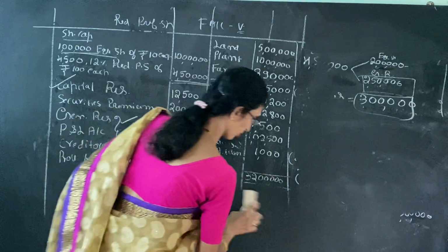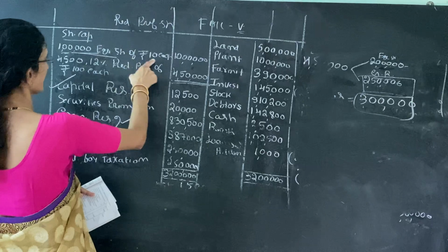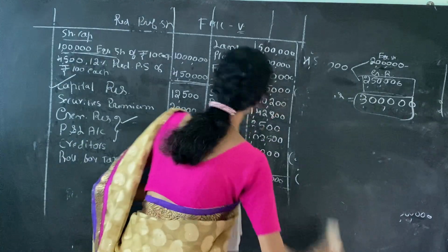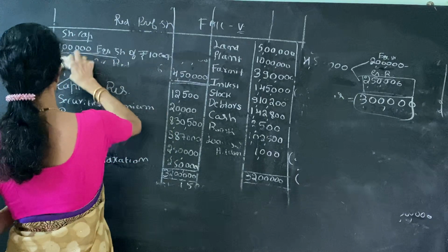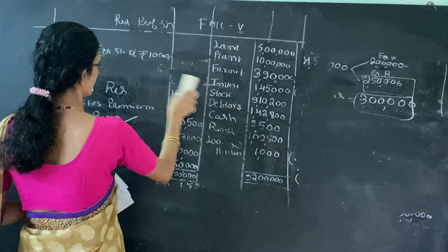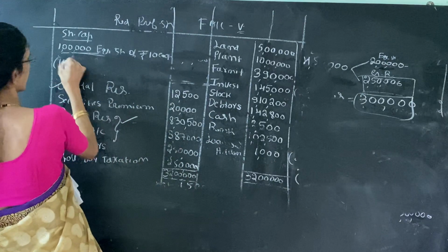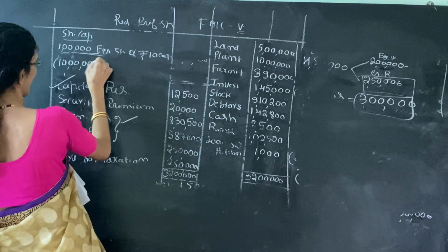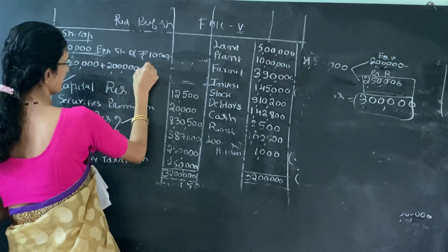So here only I am solving this one. Here 1 lakh equity shares of rupees 10 each is there. So 10 lakh. Don't take preference shareholders. Now how much equity shares are there with us? 10 lakh already existing in the balance sheet. Plus 2 lakh is the fresh issue.